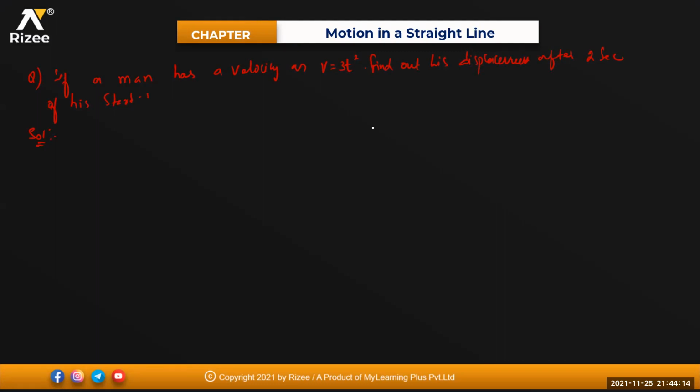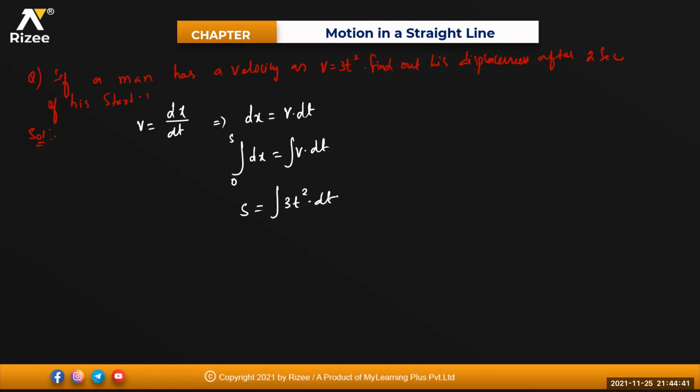See, velocity is given and it is asking the displacement. V equals, what is the formula? dx divided by dt. dx is the displacement, so bring out dx. dx will be equal to v into dt. So integrate it. Integral of dx equals integral of v into dt. Integral of dx from 0 to some s, so that will be equal to s. That equals the integral of v, given as 3t square, into dt.